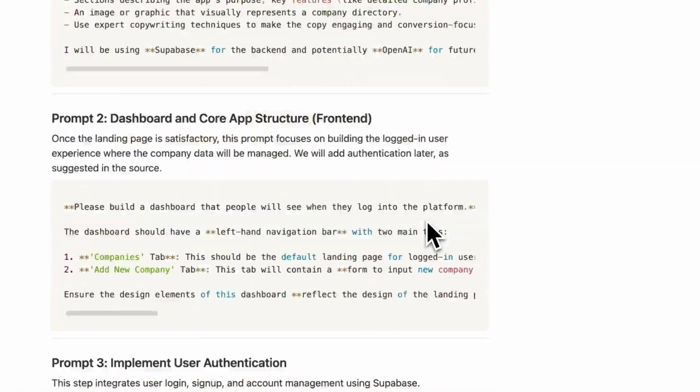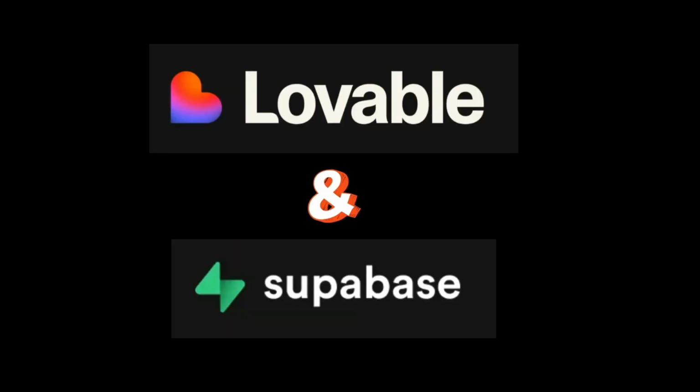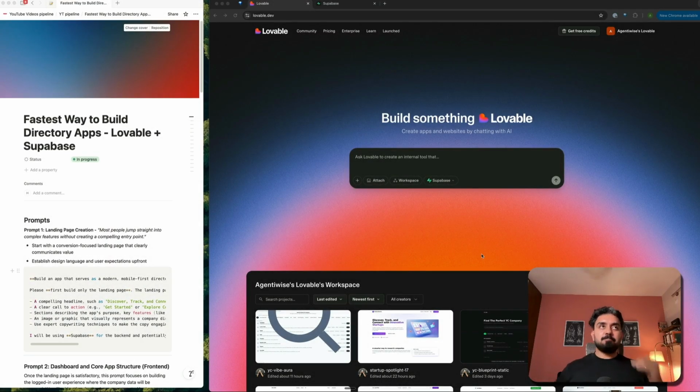So with all the prompts that you need, within 15 interactions with Lovable, you will be able to build your entire application. You just need two tools, Lovable and Supabase. Supabase will have your backend, Lovable will handle your UI. All right, so let's start building this application.